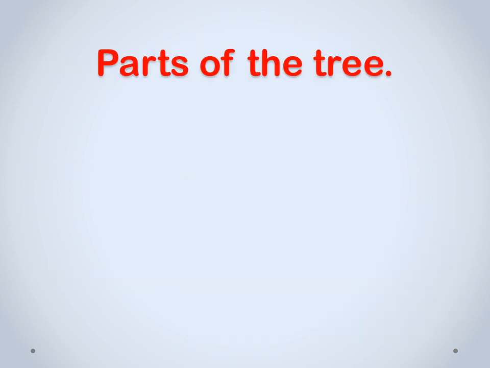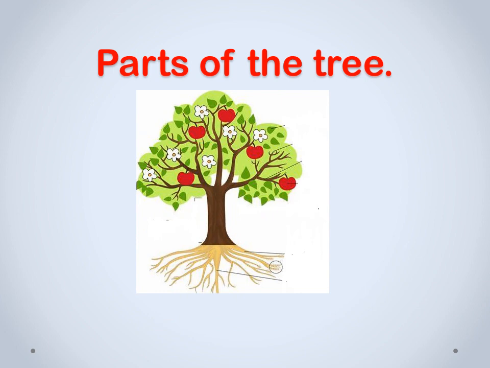Parts of a tree. Here we'll discuss what the main parts of a tree are. Here you can see a beautiful tree. Then we'll see what the parts are. You can see a leaf or leaves. If it is one, we call it a leaf. But if there is more than one, leaves.